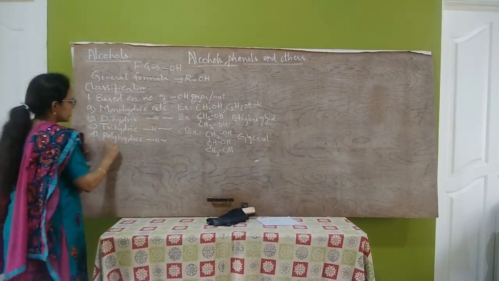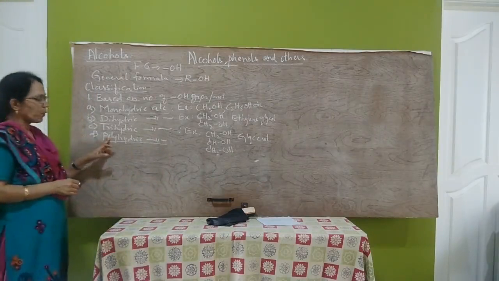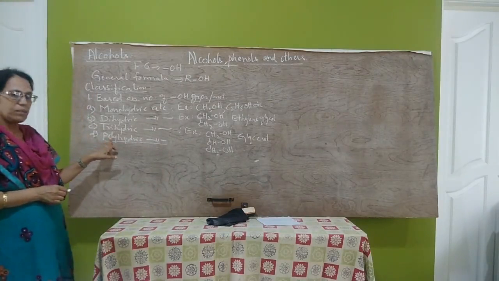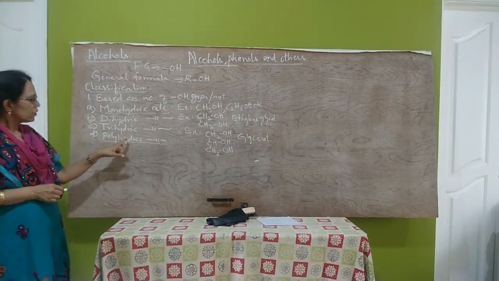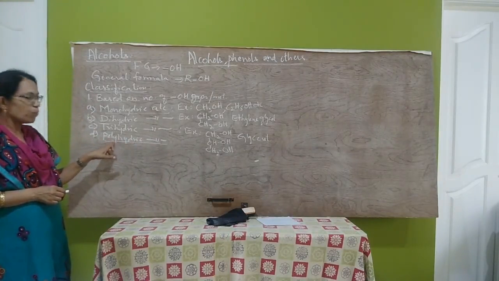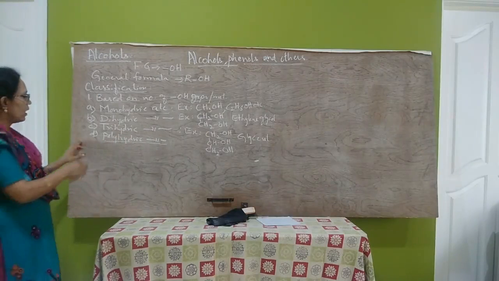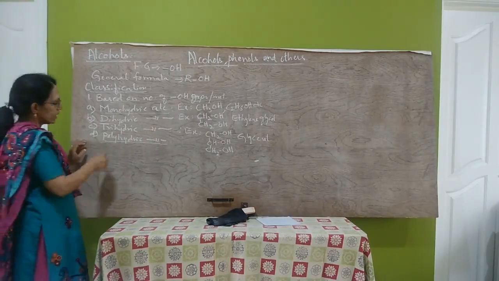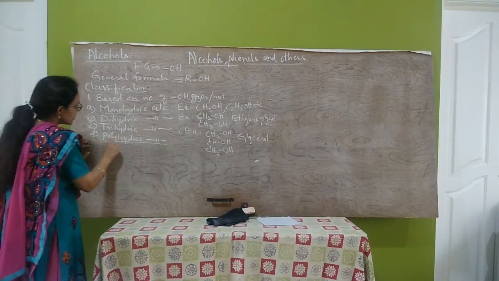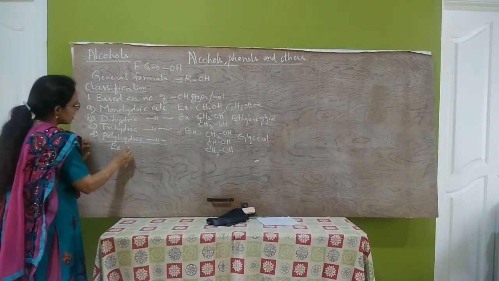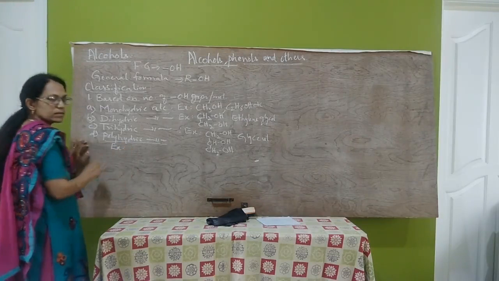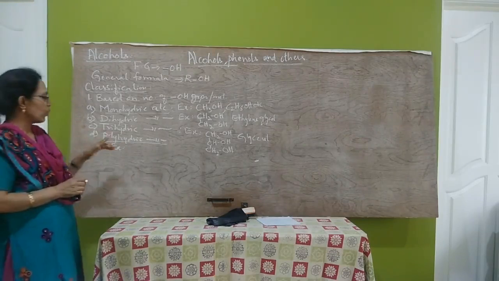Now, the last type, fourth type, that is polyhydric alcohols. Poly means many, more than 3. So the alcohols which contain more than 3 OH groups per molecule are called polyhydric alcohols. Example of polyhydric alcohol: sorbitol. Sorbitol contains 6 OH groups.